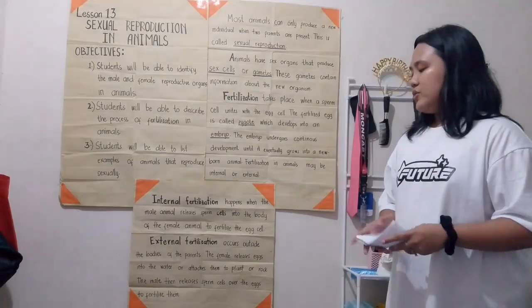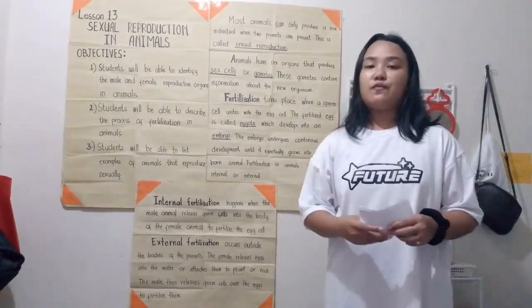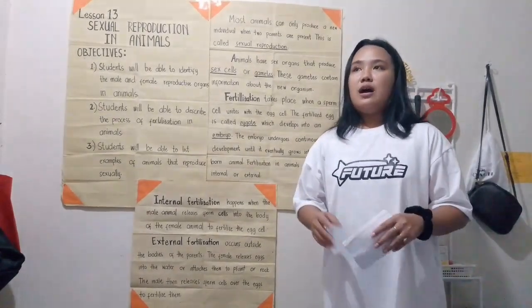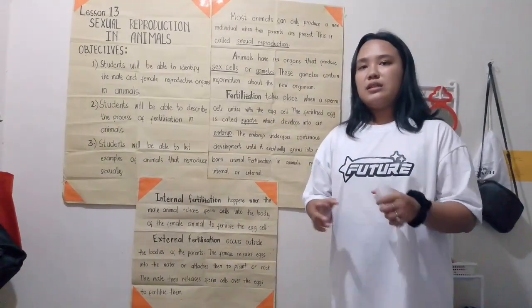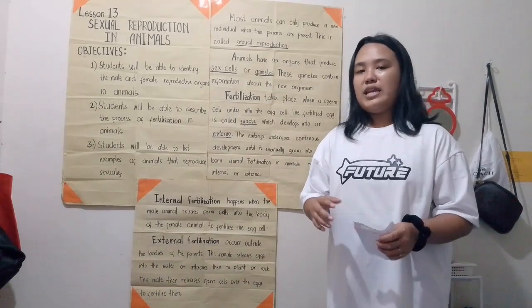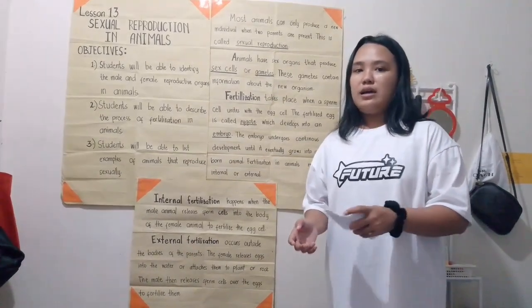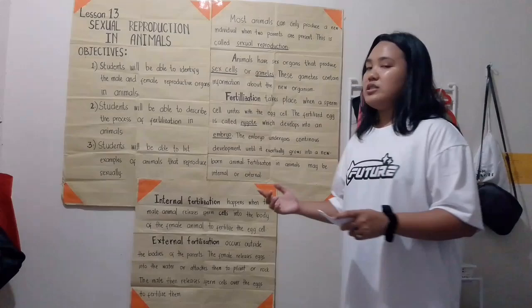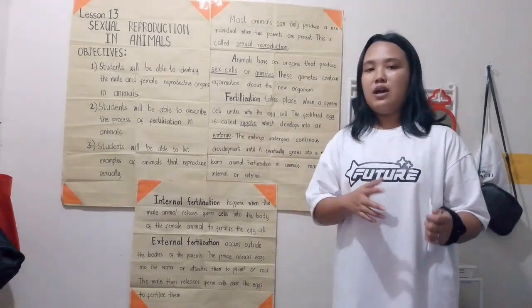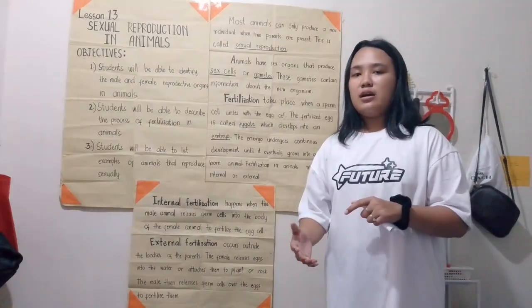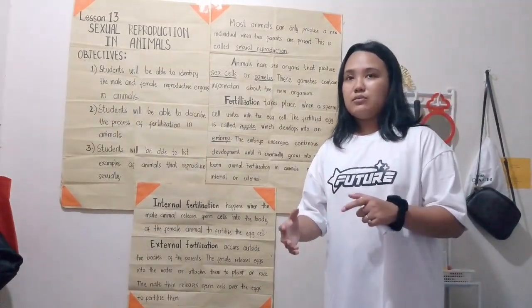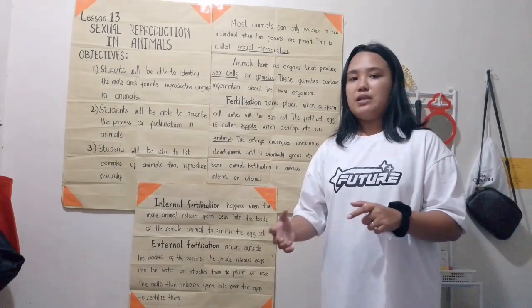So the male then releases sperm cells over the eggs to fertilize them. In external fertilization, the female animals lay their eggs, unlike internal fertilization where they stay inside the body of the female animals. In external, they lay the eggs on plants or rocks before they are fertilized.